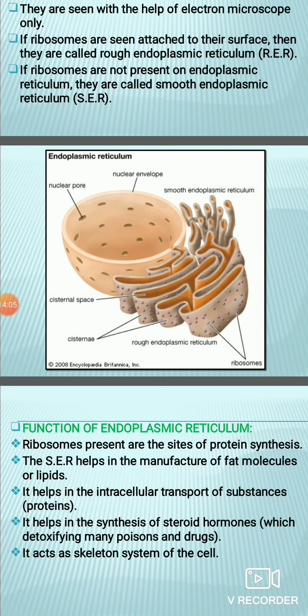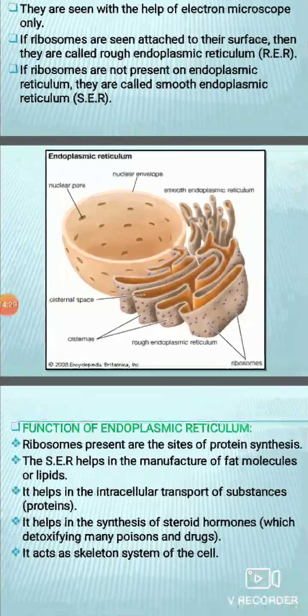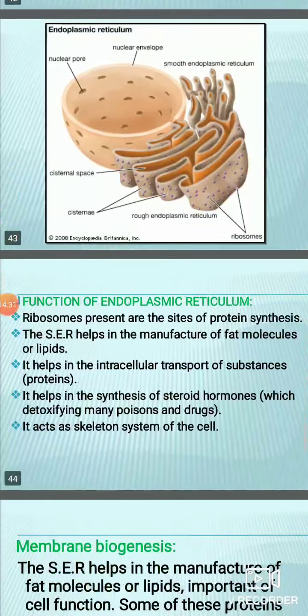If the reticulum is present in muscle cells, then it is known as sarcoplasmic reticulum, which contains a special type of reticulum that helps in the release and trapping of calcium ions. So this is all about the structure of endoplasmic reticulum and its functions.